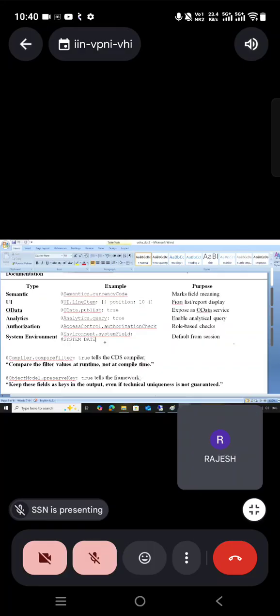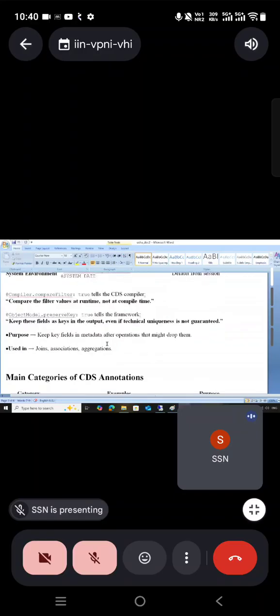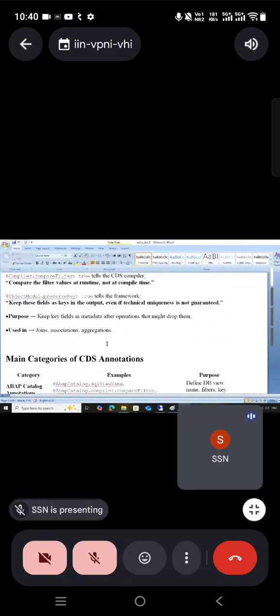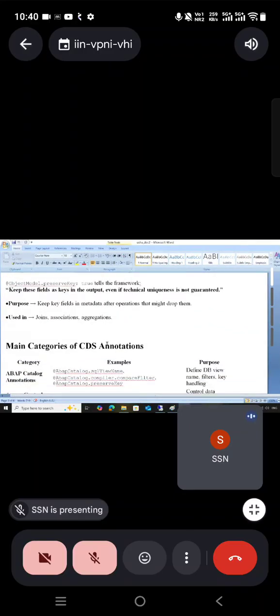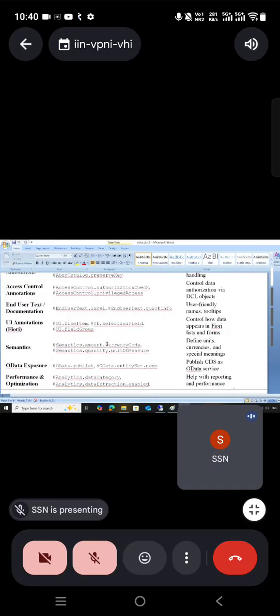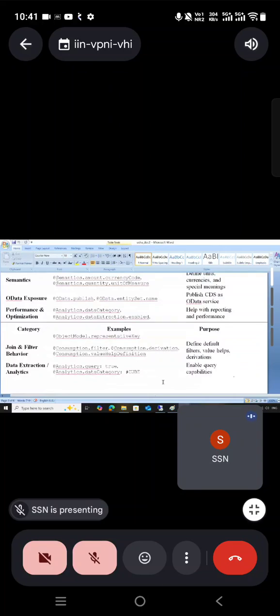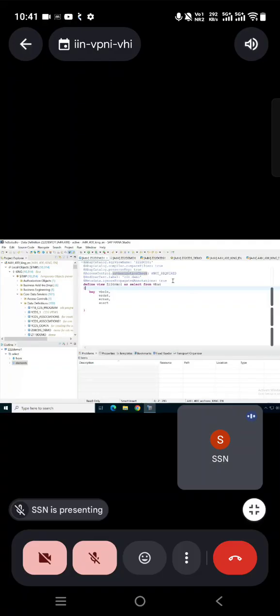So you can see compare filter: compare filter values at runtime, not compile time. And then you can see preserve key: if I'm not taking the key from the table, you can navigate from that. So like that we have a lot of annotations. When you're working, you're going to see a lot of annotations. If you don't know an annotation, you can Google it and you will get it. Or if you want to choose from here only,